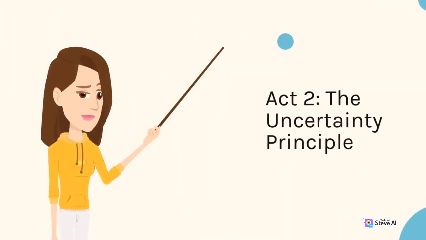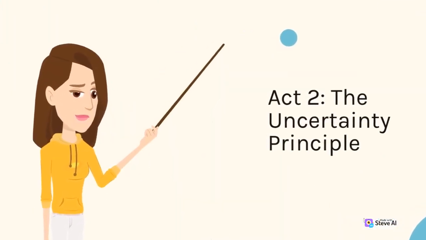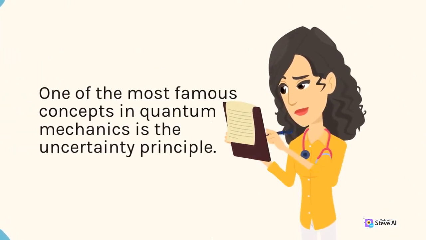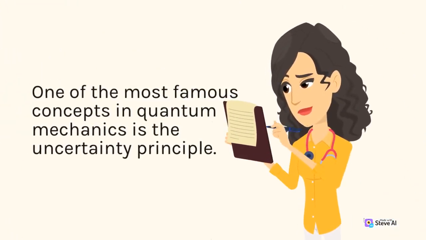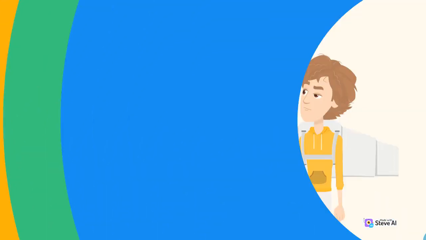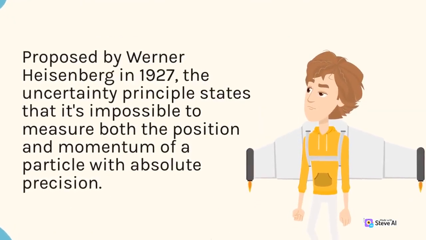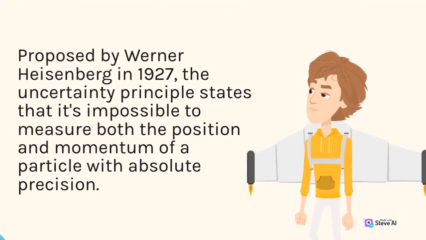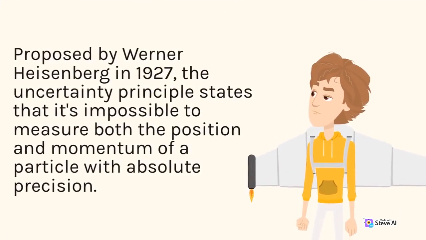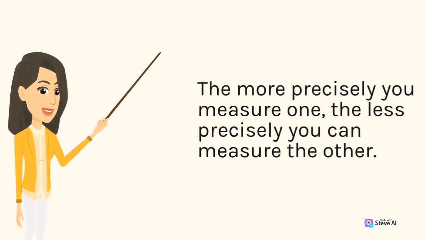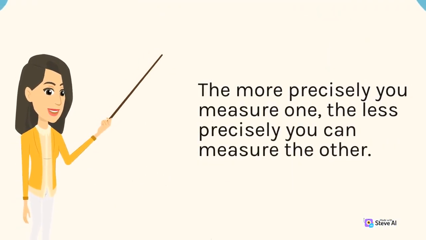Act 2: The uncertainty principle. One of the most famous concepts in quantum mechanics is the uncertainty principle. Proposed by Werner Heisenberg in 1927, the uncertainty principle states that it's impossible to measure both the position and momentum of a particle with absolute precision. The more precisely you measure one, the less precisely you can measure the other.